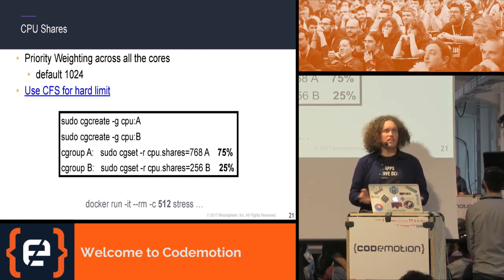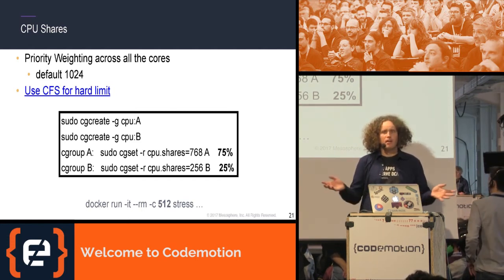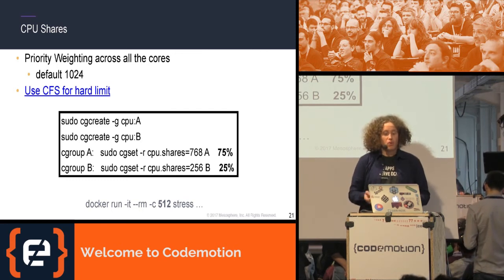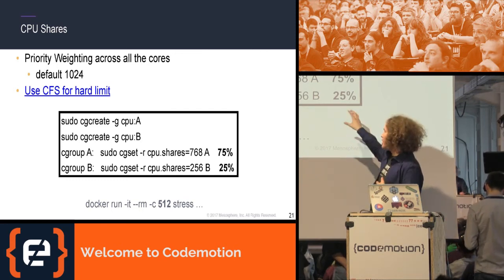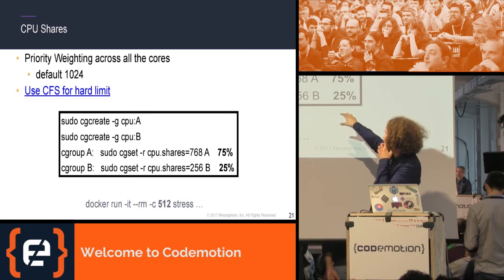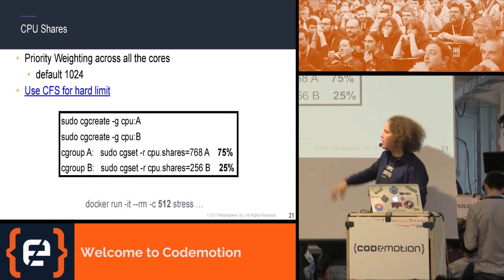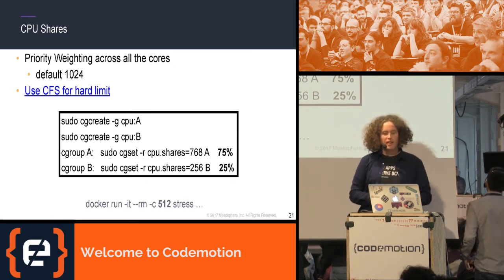And assuming there's nothing else running on that node, on that kernel, the kernel will assign the CPU cycles. 75% of the CPU cycles will go to group A, and 25% will go to group B.